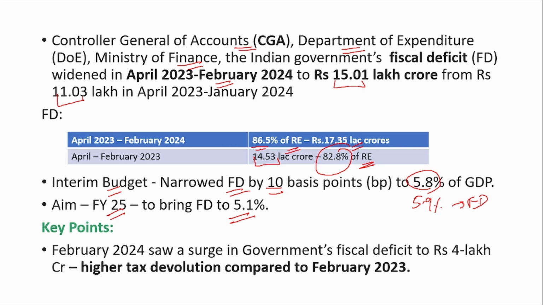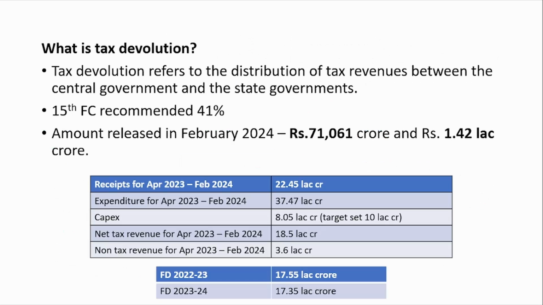Now, if you see from January to February, there was around a 4 lakh crore increase in the fiscal deficit. The main reason was the tax devolution. Now, what is this tax devolution? It is nothing but the distribution of the tax revenue between the central government and the state government. Say the central government has received around 100 rupees as its tax revenue. As per the 15th Finance Commission recommendation, it shares 41% of its income, which means it gives the state governments 41 rupees.